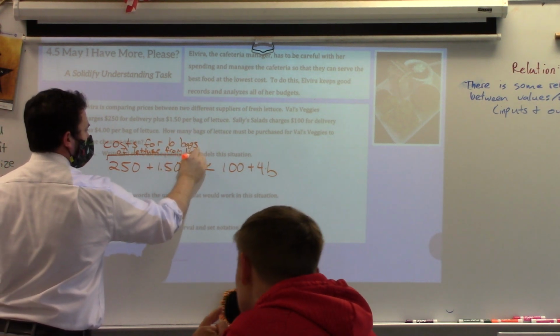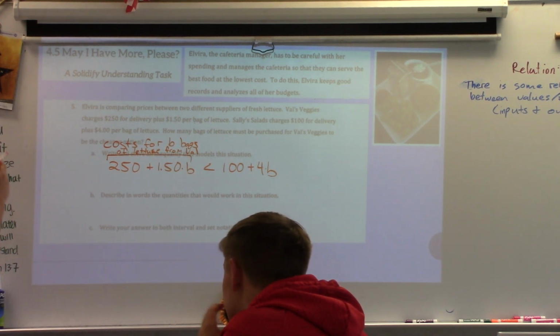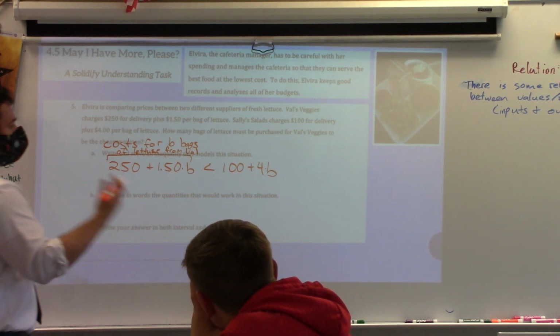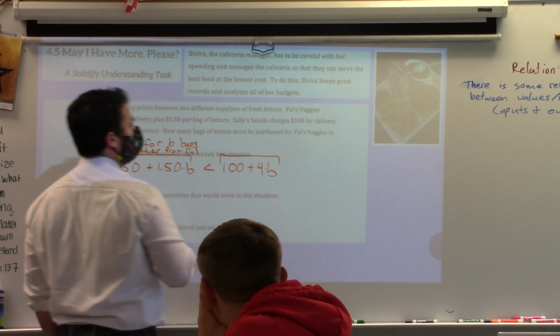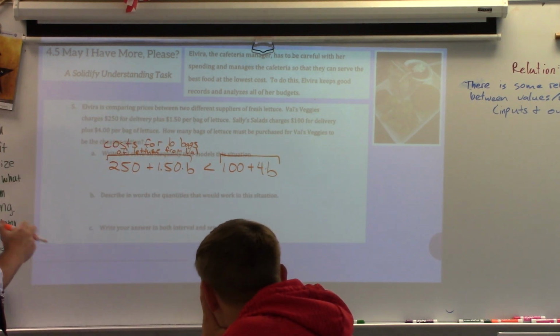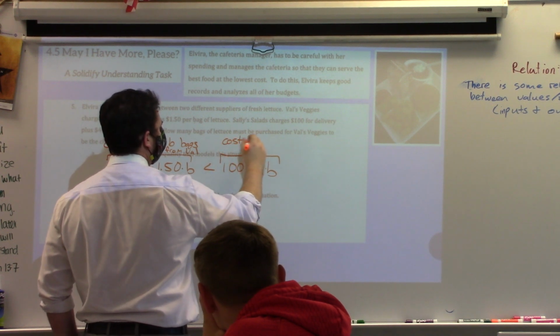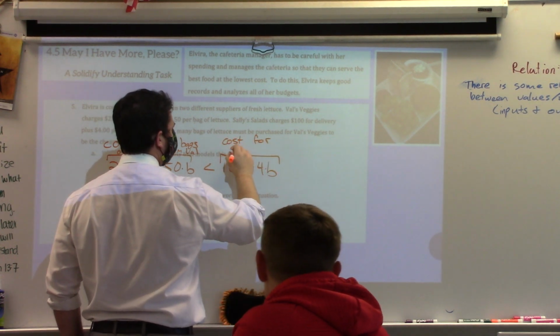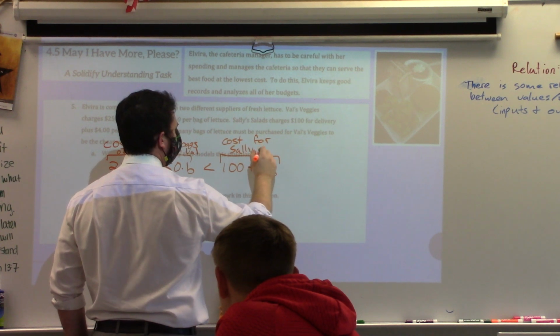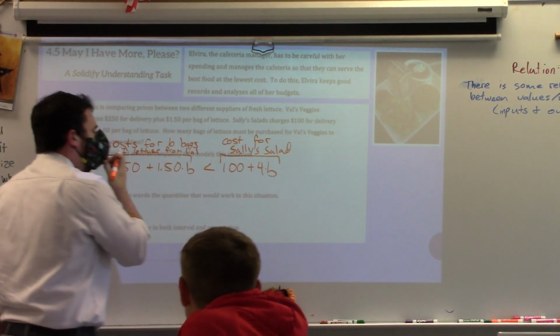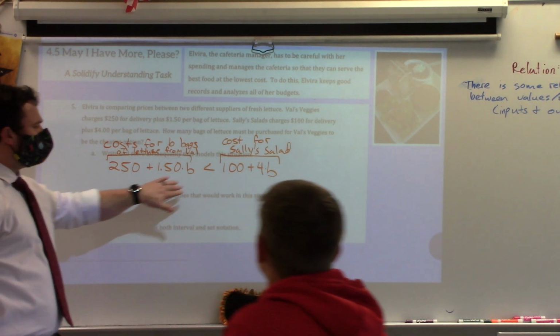It's important to keep in mind the context, right? What is this expression meaning? It's the cost to purchase from Val. Whereas this expression is what? Cost for salads. Okay, the bags of lettuce, right? So that's what's going to help us understand this inequality a little bit better.